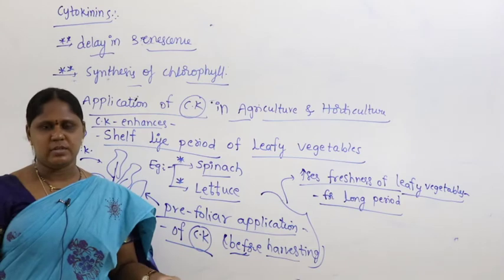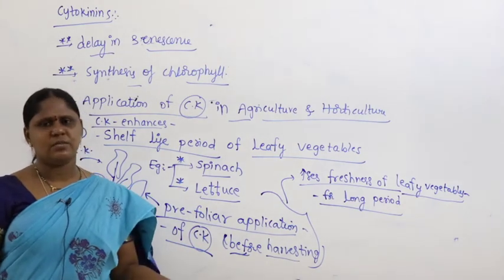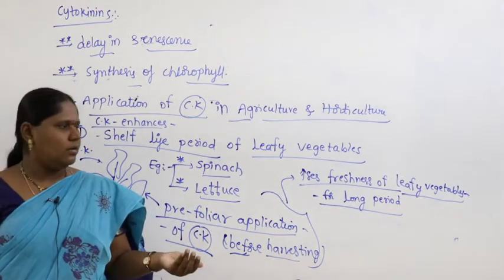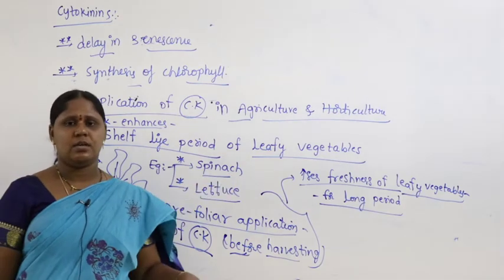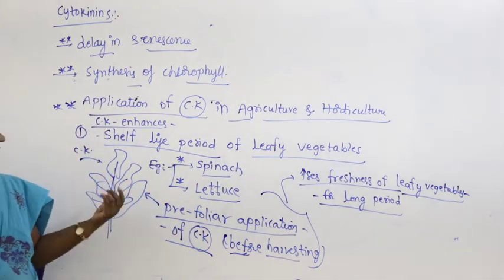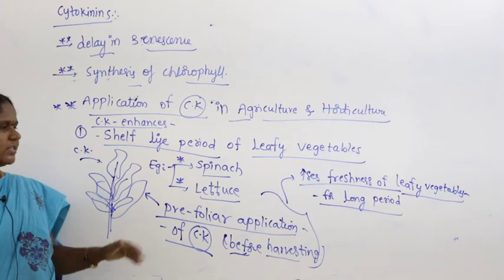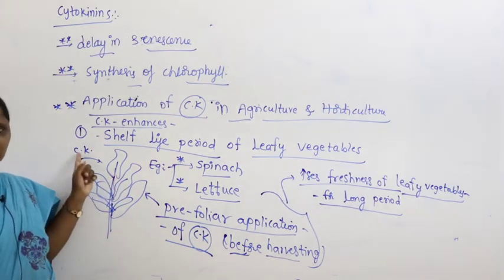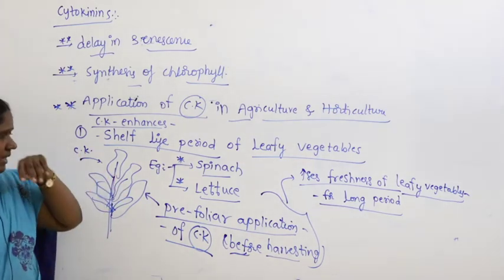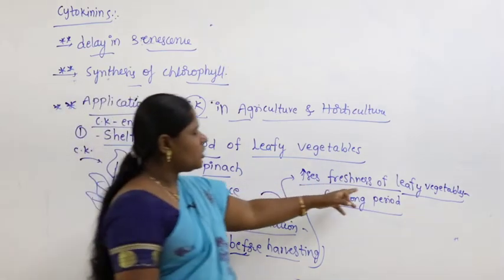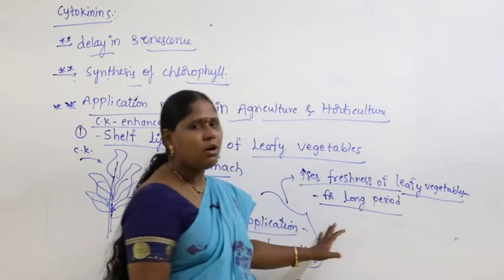Generally, if you keep leafy vegetables in the refrigerator, it's hardly a matter of 2 days. But if, before harvesting, before cutting, we spray cytokinin, it increases the freshness of leafy vegetables for a long period.